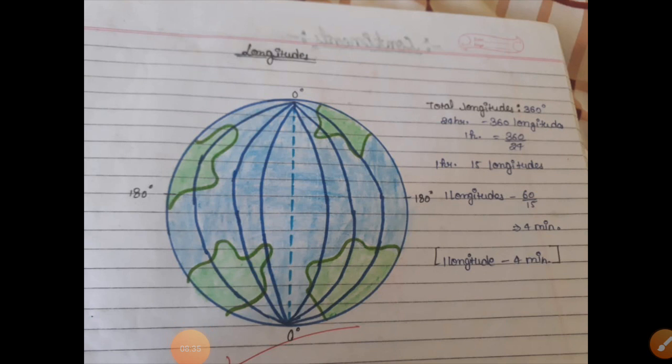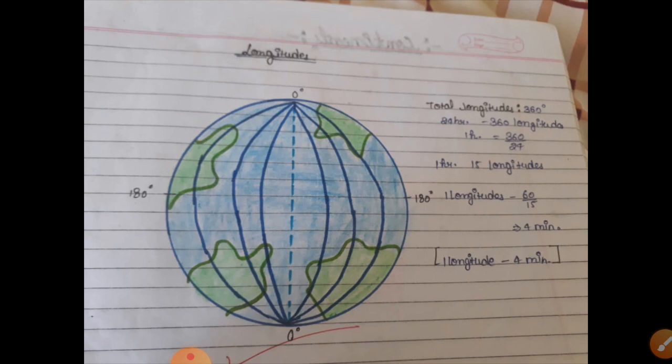Now, let me discuss two more important facts that you must know. That day we discussed latitudes and longitudes. I told you that both tell the position, but latitudes are more important in telling the position, and longitudes tell the time.